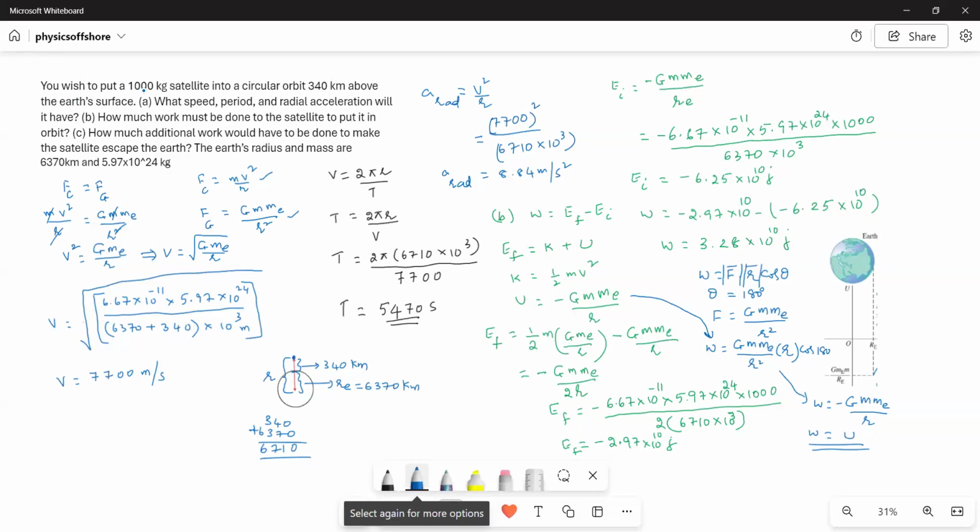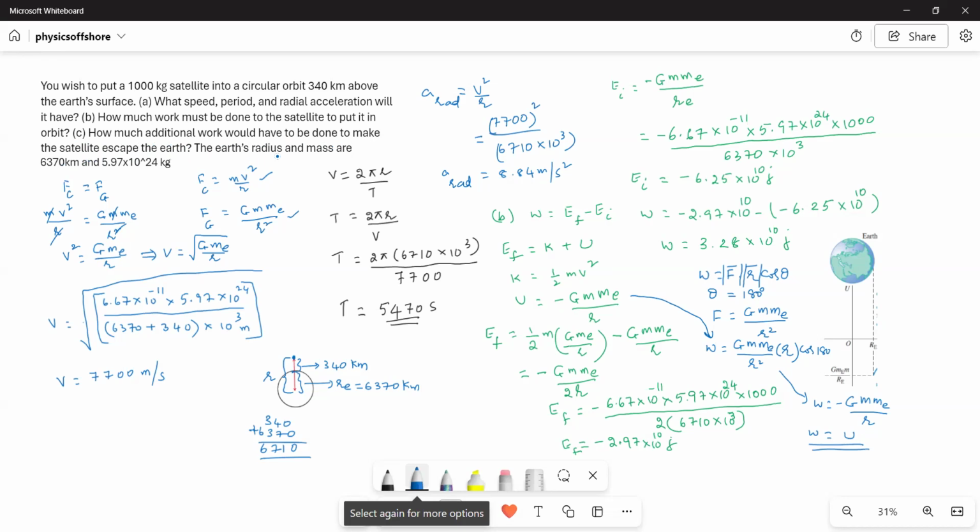You wish to put a 1,000 kilogram satellite into a circular orbit 340 kilometers above the Earth's surface. A. What speed, period, and radial acceleration will it have? B. How much work must be done to the satellite to put it in orbit? C. How much additional work would have to be done to make the satellite escape the Earth?